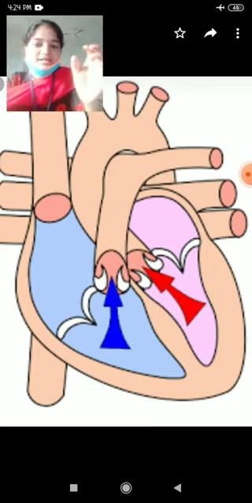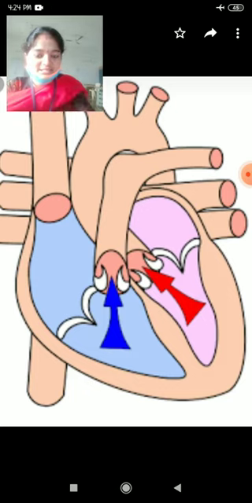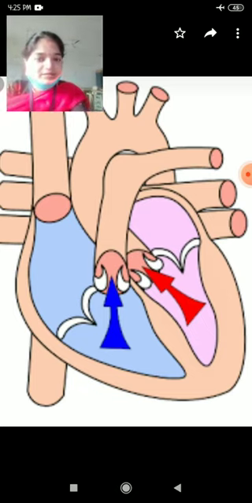When the size of the chambers decreases, automatically pressure increases. When the pressure increases in the ventricles, the blood rushes into the arteries, the pulmonary artery and systemic aorta, by opening of semilunar valves.